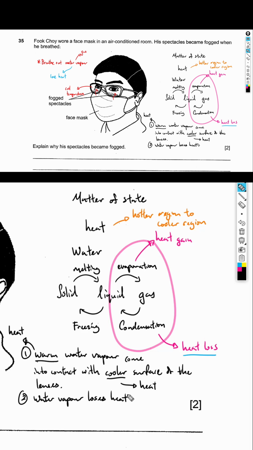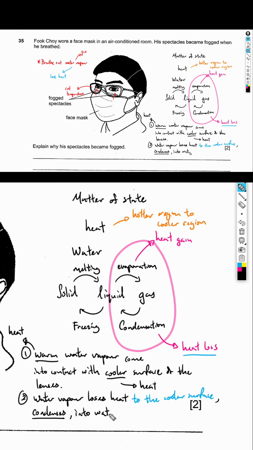Now the next point that I'm going to mention is very, very important, where most students tend to forget to include this in their answer: you have to tell me where the heat goes to. So you just can't say that water vapor loses heat. You have to tell me that water vapor loses heat to the cooler surface, or in this case, the lens. And then you have to tell them that it condenses, where you state the process of your gas changing to liquid, and then into water droplets.